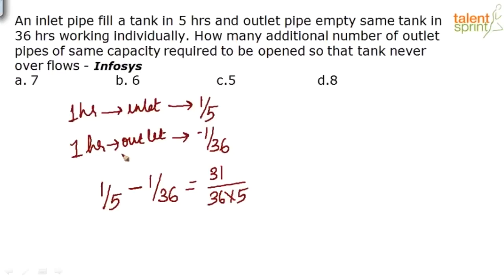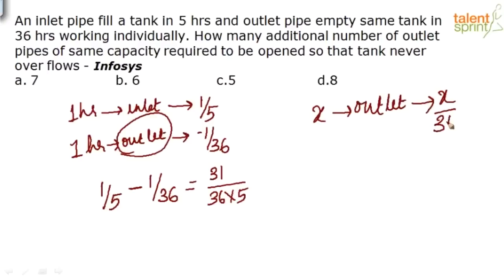When the work done by the outlet pipe is way more than the work done by the inlet pipe, the tank will not be filled. So what does that mean? See, you are adding some extra outlet pipes. Let me assume that I am adding X outlet pipes. So if I am adding X outlet pipes, what will be the work done by these X outlet pipes in 1 hour? The work done by the X outlet pipes in 1 hour will be X by